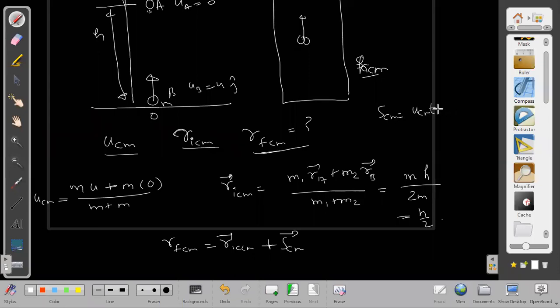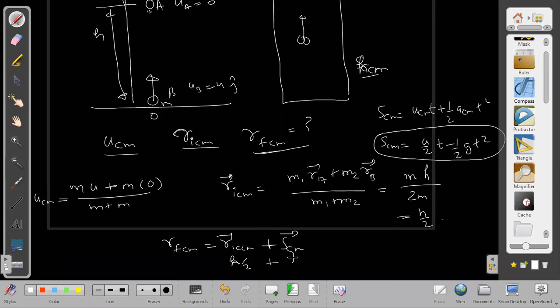The displacement of center of mass formula: SCM can be written as UCM into T plus half ACM into T square. ACM I will put as minus G. So SCM is u by 2 into T minus half G T square. And R initial CM is already H by 2. Can I get R final CM from here? Yes.